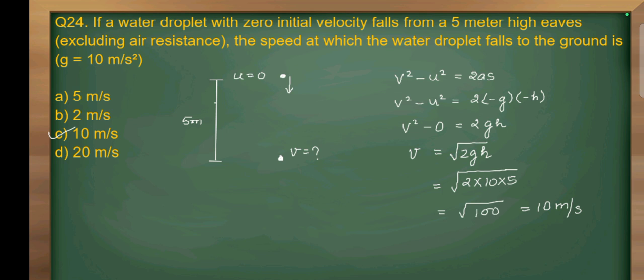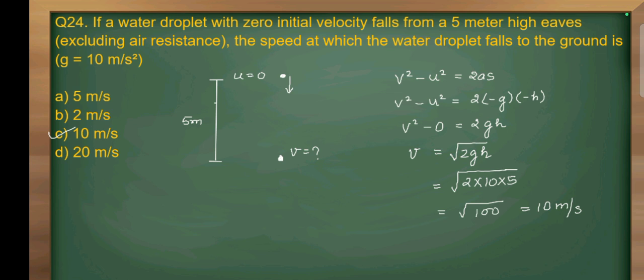So according to third equation of motion, v square minus u square is equal to 2as. So we will put the value of acceleration, that is minus g, and displacement, that is s, will be equal to minus h. So v square minus u square, u is 0, is equal to 2gh. So velocity is equal to root of 2gh.